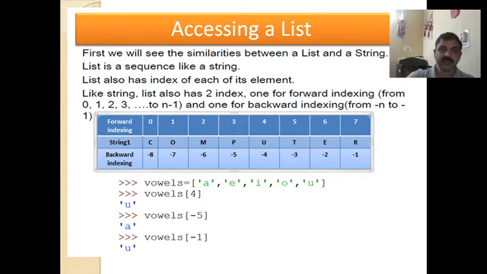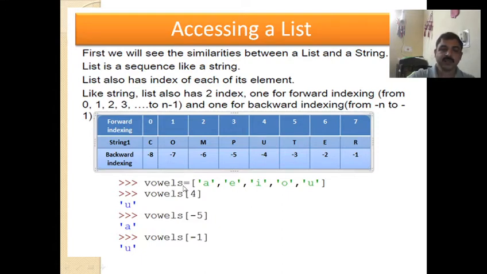So for example, the forward indexing in this, in a list also it follows the same thing. Here there is an example of a string. 0, 1, 2, 3 is the forward index, and the backward index is -1, -2, -3, like this it goes up to the number of elements. Clear?